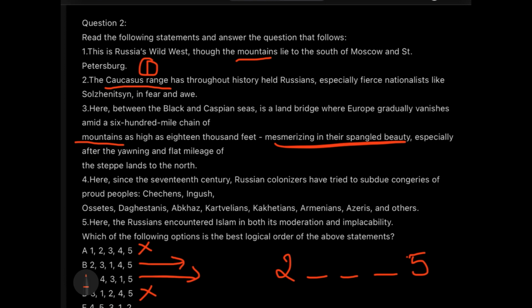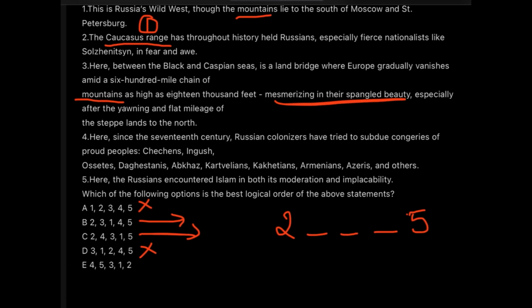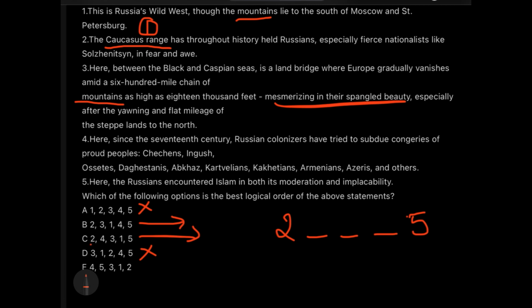And if I check option C, please figure out option C. Option C tries to connect 2 and 4 together, which cannot be the condition. 2 and 4 can never be connected, because suddenly after talking about the Caucasus range, you cannot jump to the fact that in the 17th century Russian colonizers were trying to subdue some category of people. This doesn't sound correct, right? So you can eliminate option C and then you will be left with only one option, that is option B.